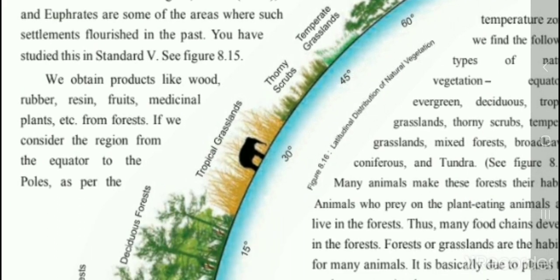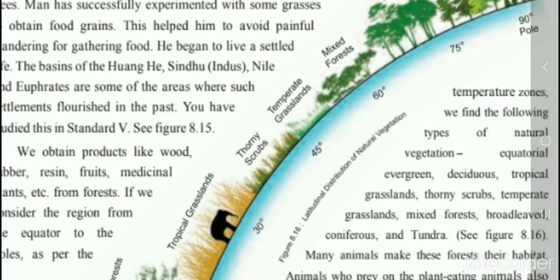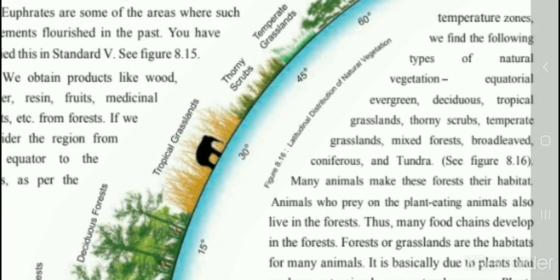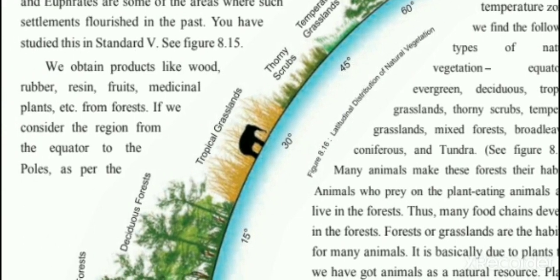We obtain products like wood, rubber, resin, fruit, medicinal plants, etc. from forest. If we consider the region from the equator to the poles as per the temperature zone, we find the following types of natural vegetation. So with the help of forest, what all things can we collect? As in the pictures we have seen: rubber, latex, resin, as well as fruits, the medicinal plants I have told you, herbs. Such kind of things we collect from the forest.